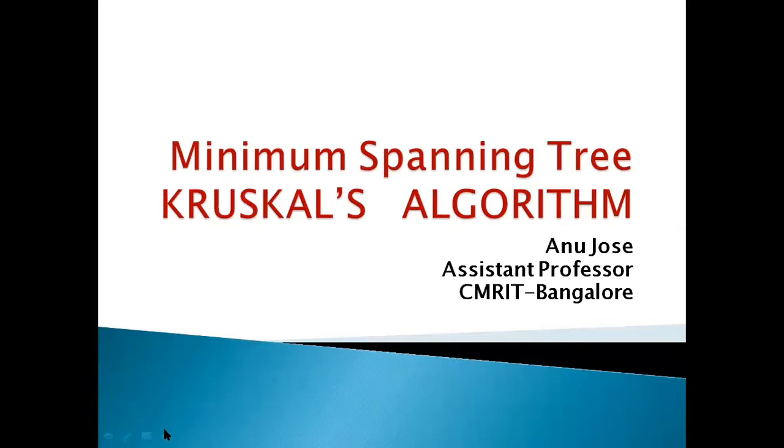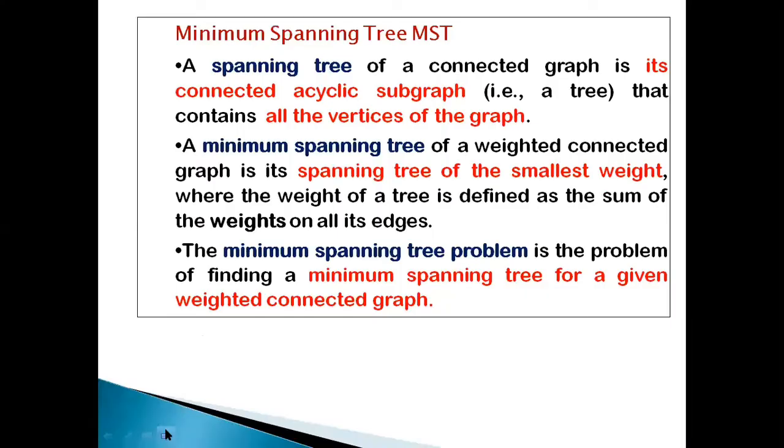of a given graph. So first of all, we should know what we mean by a minimum spanning tree. A minimum spanning tree of a given connected graph is a connected acyclic subgraph that contains all the vertices of a given graph.